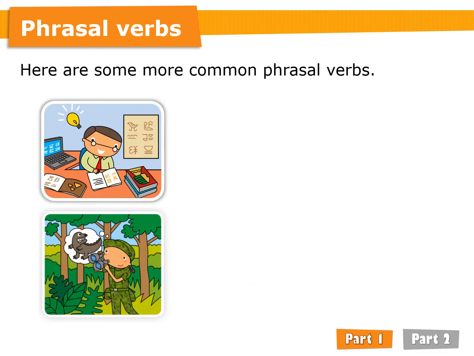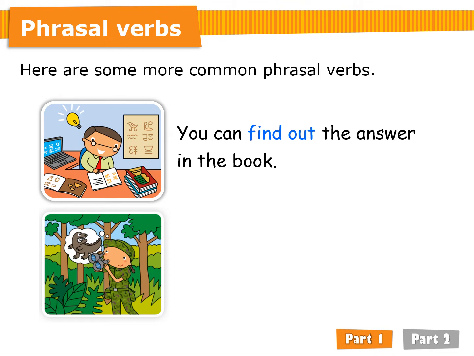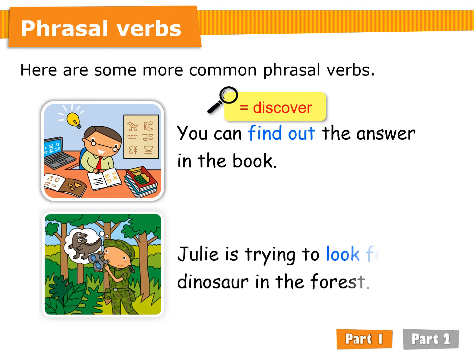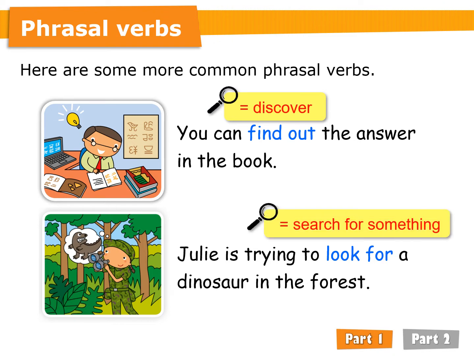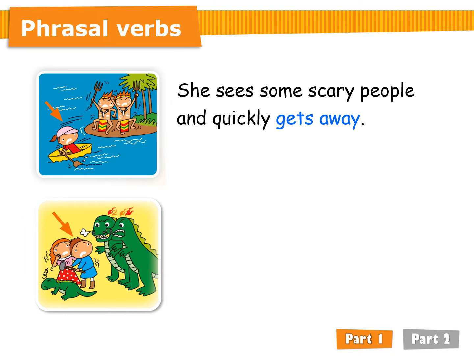Here are some more common phrasal verbs. You can find out the answer in the book. Find out means discover. Julie is trying to look for a dinosaur in the forest. Look for means search for something. She sees some scary people and quickly gets away. Gets away means escape.